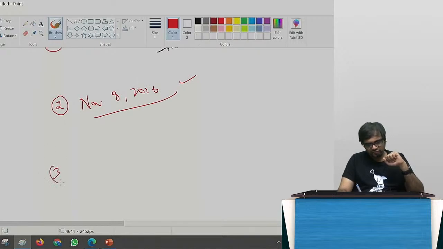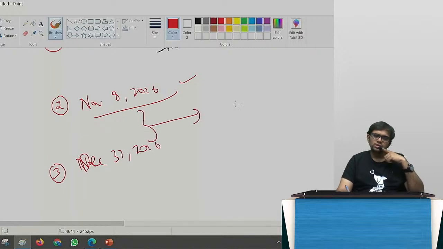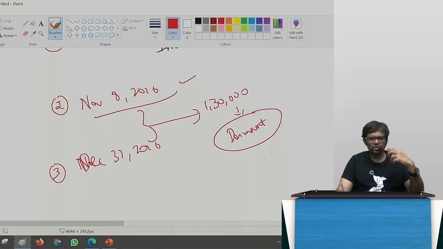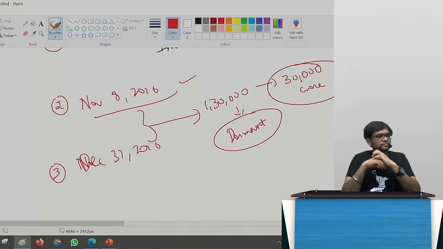Interesting statistic from November 8, 2016 to December 31st, 2016. Some 1,30,000 companies which were in dormant stage, which had not been doing any business, suddenly woke up and they had deposits of 30,000 crore.